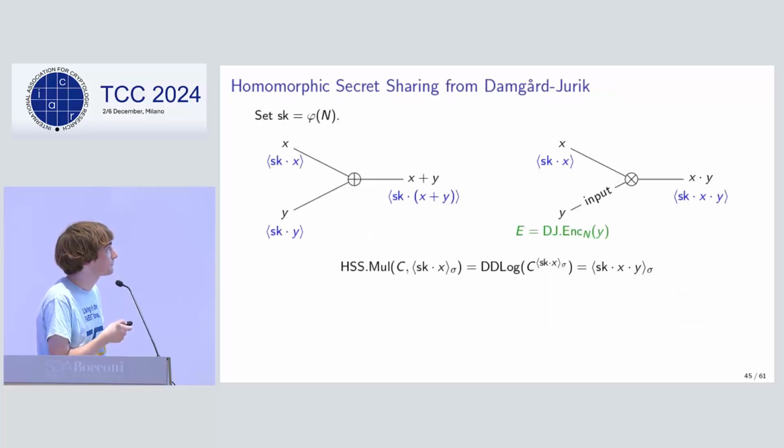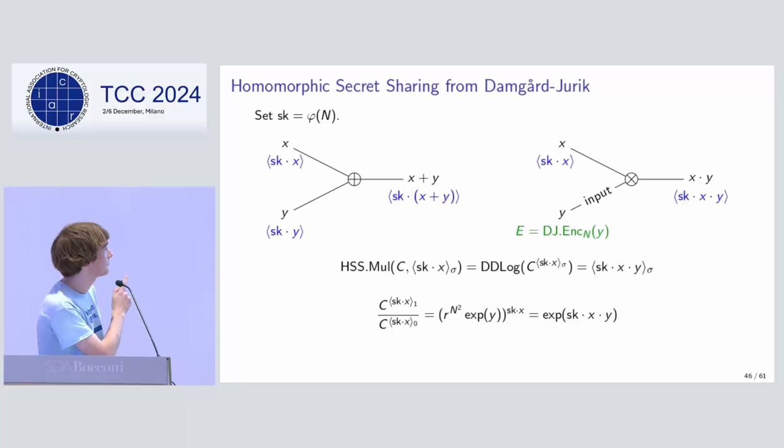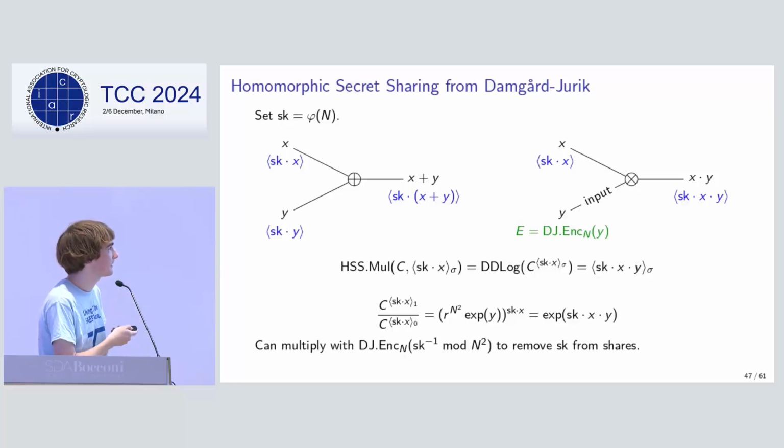The properties of this distributed discrete log mean that if I have some ciphertext C that's an encryption of some value y, then I can take C to the power of shares of the secret key times some value x, and take the discrete log to get secret shares of the product of the secret key, x and y altogether. This is how the homomorphic secret sharing scheme from Damgård-Jurik works: you can do this multiplication operation between shares and ciphertexts.